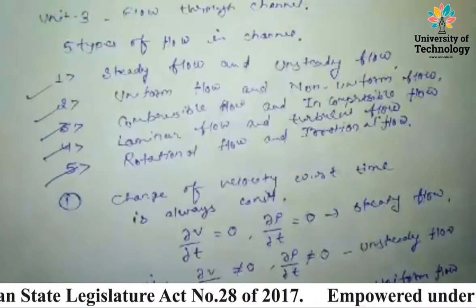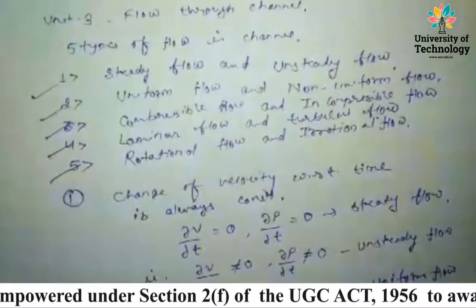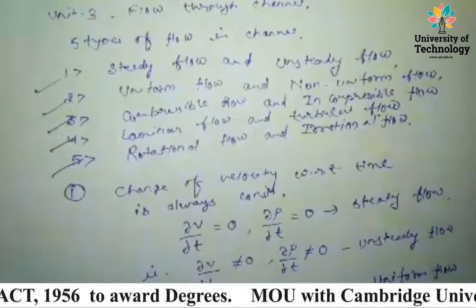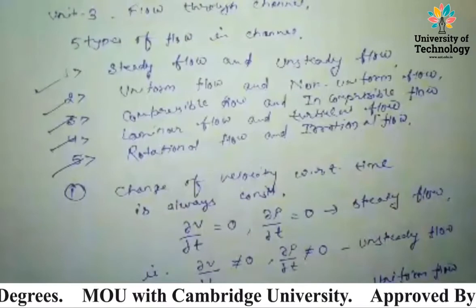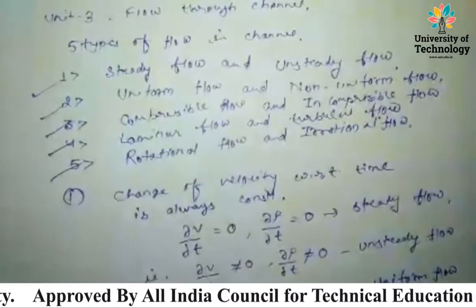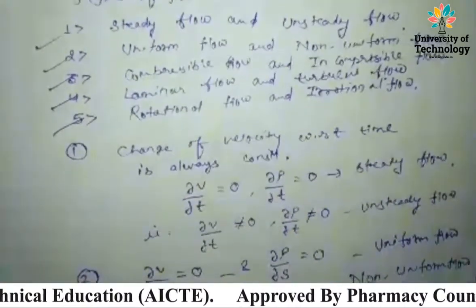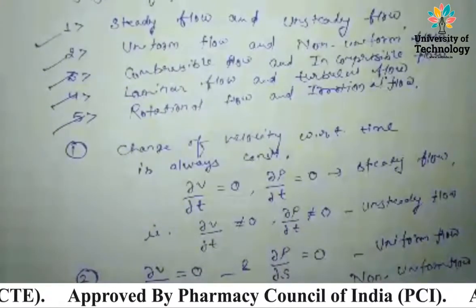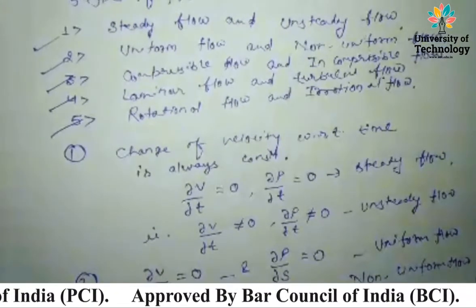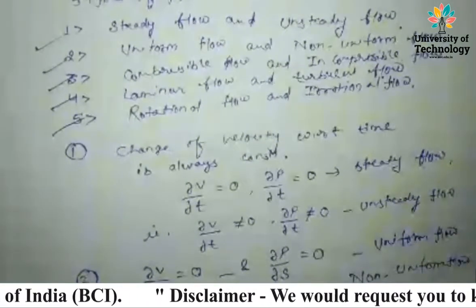Now we will discuss the first, steady flow. It says that the change of velocity with respect to time is always constant. That means del V upon del T is equal to 0, and we see that del rho upon del T is also constant. That is steady flow. Now the second is unsteady flow. It is the vice versa of steady flow. That means del V upon del T is not equal to 0 or del rho upon del T is not equal to 0, and it is not always constant, right?